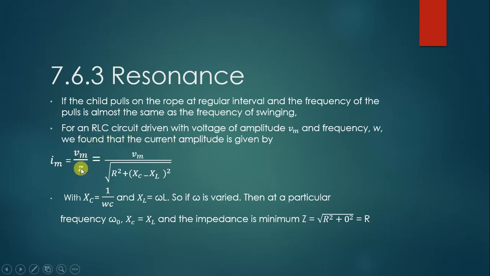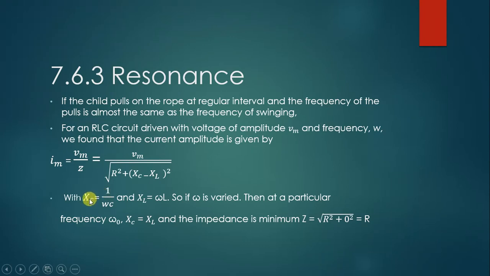Here Z = square root of (R squared + (Xc - XL) squared), where Xc is the capacitive reactance and XL is the inductive reactance.